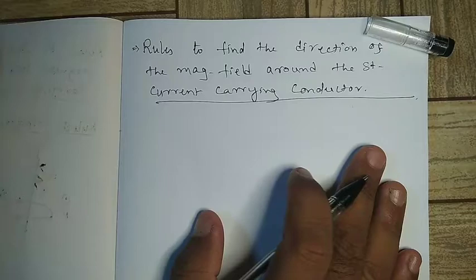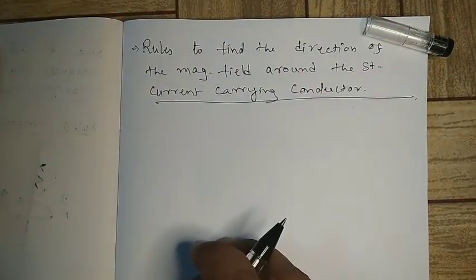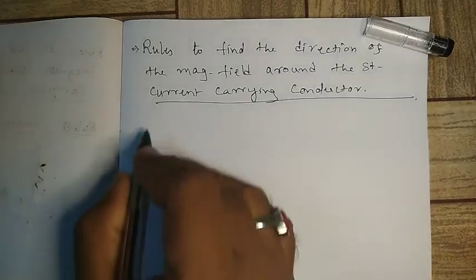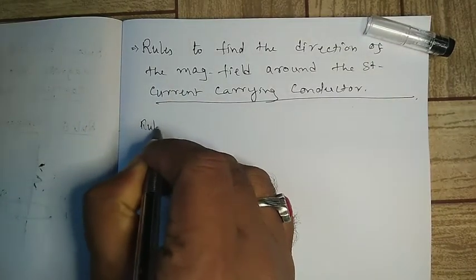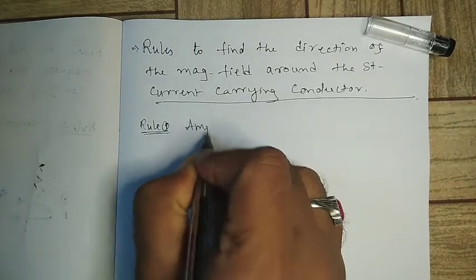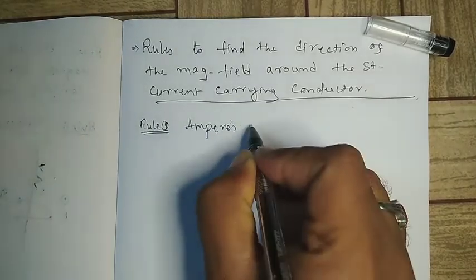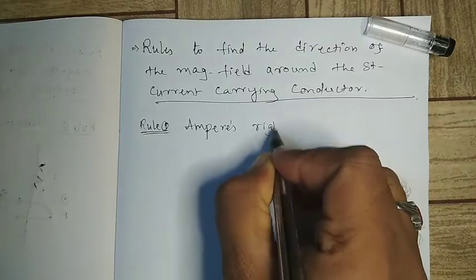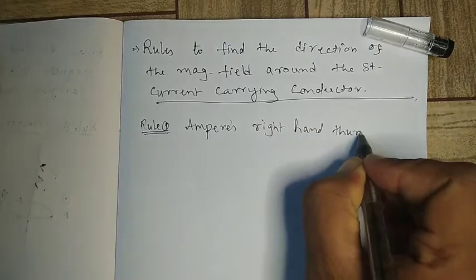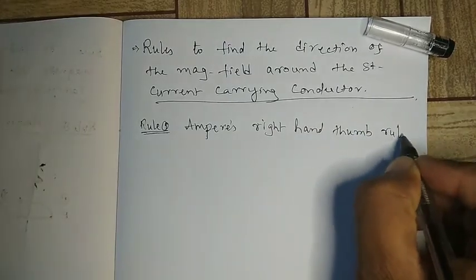To find the direction of a magnetic field around the conductor, there are three rules. Rule number 1, that is Ampere's right hand thumb rule.